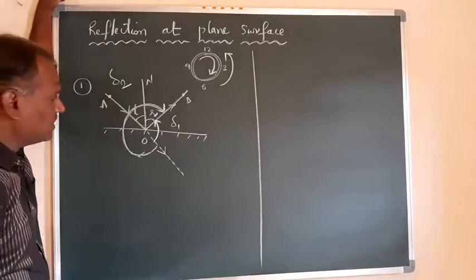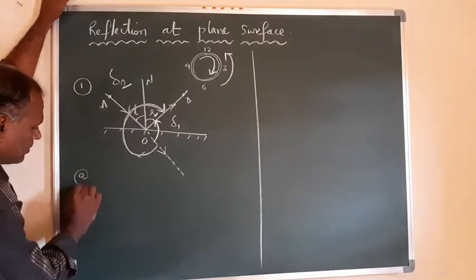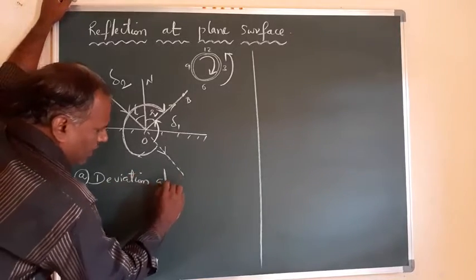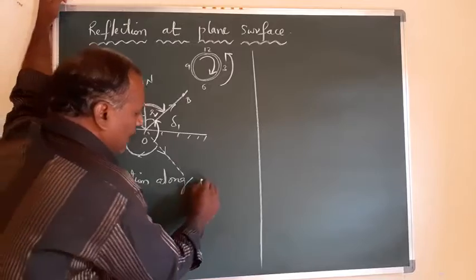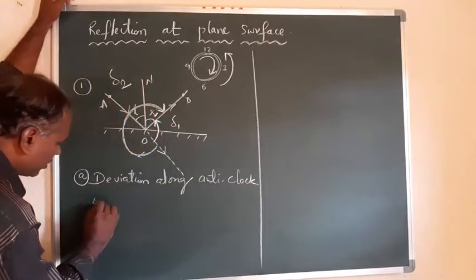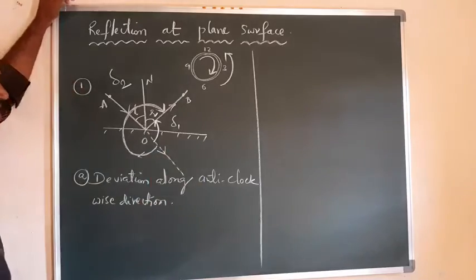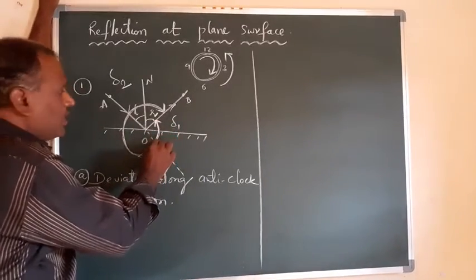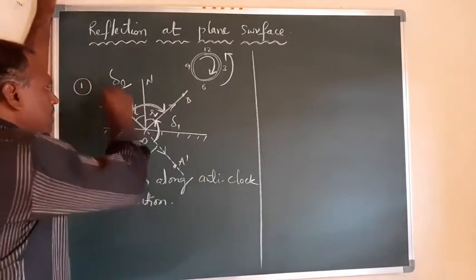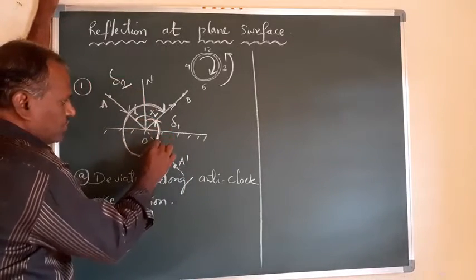How can it be calculated? See here. Deviation along anti-clockwise I am calculating first. Calculating along the anti-clockwise direction. See here, we want to get this angle. Let this point I am taking be A dash. A O A dash is a straight line. A straight line means this total angle should be how much?